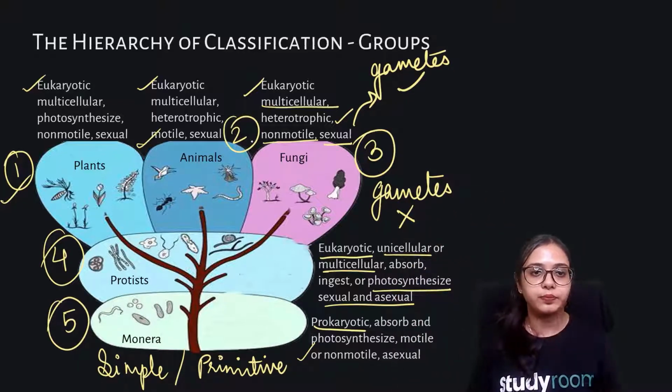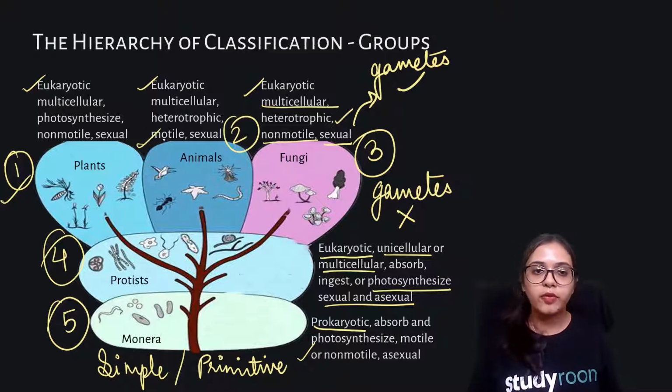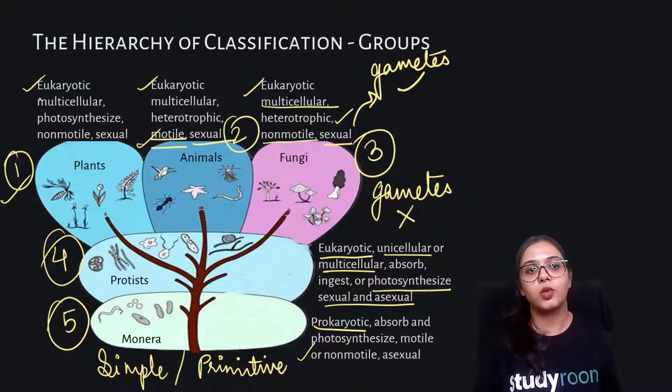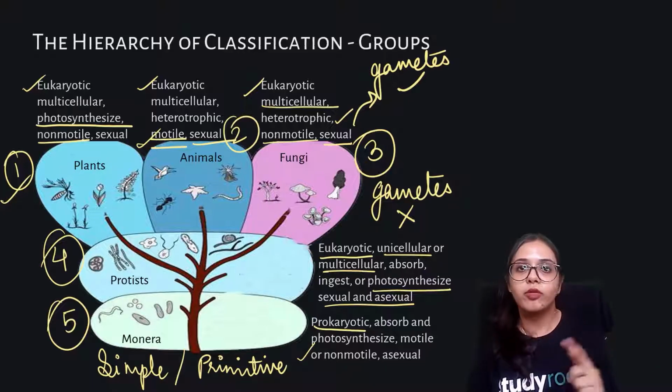All right. Animals are eukaryotic, multicellular, and heterotrophic. They are motile, means animals can move from one place to another, and they reproduce sexually. Plants are eukaryotes, multicellular, and fully autotrophic, able to photosynthesize. They are non-motile, means they cannot move from one place to another, and they reproduce sexually.